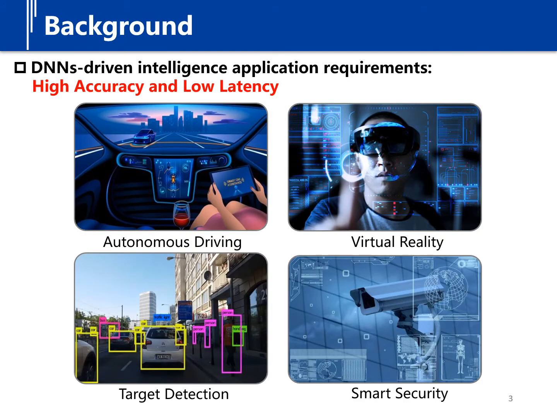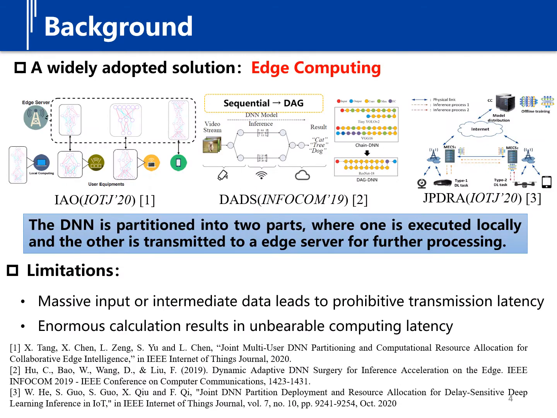In recent years, an increasing number of DNN-driven artificial intelligence applications, spanning from autonomous driving to smart security, are emerging. These applications generate intensive data at the network edge and require massive computing resources to guarantee high accuracy and low latency. Currently, a widely adopted solution is to process such computation-intensive DNN inference tasks with edge computing. Such schemes treat a DNN as a DAG or a chain. At runtime, the end devices execute part of the model and transmit the intermediate data to the edge server for further processing.